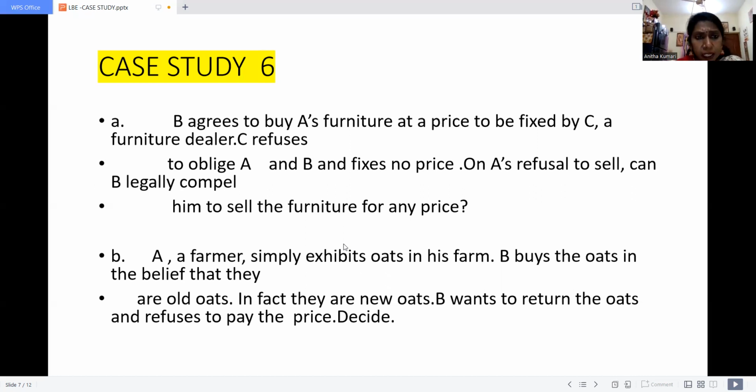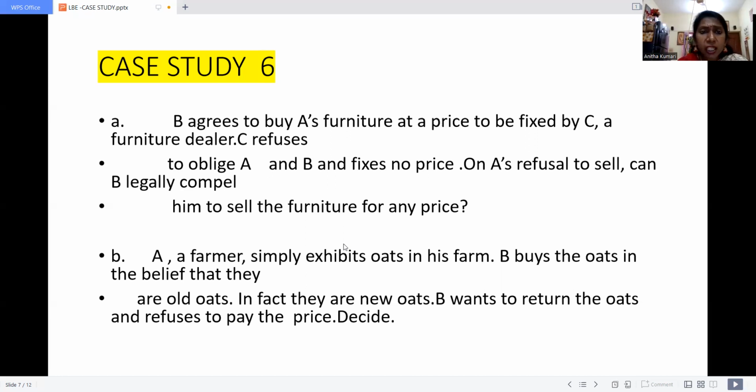That means B, a customer, agreed to buy A's furniture at a price to be fixed by C. Actually, the contract exists between B and A. B wants to buy furniture from A. The furniture belongs to A. But C is the person who is to fix the payment for the furniture.